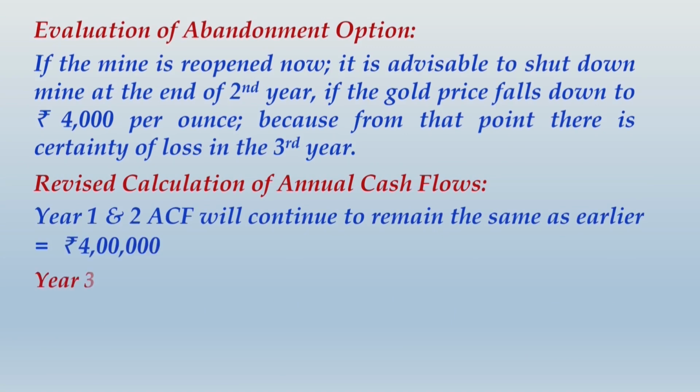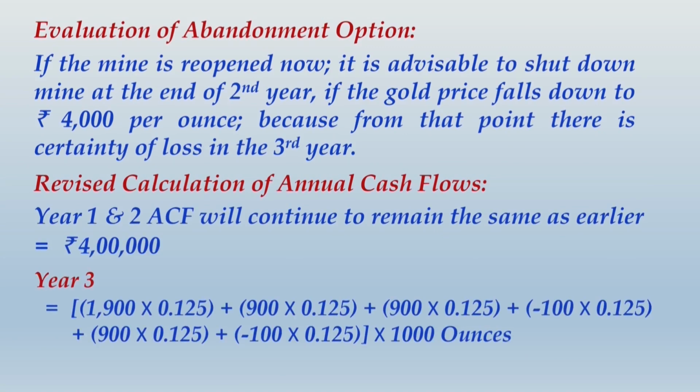and we are finding that in the third year, look at this, 1,900 was the difference between 6,500 and 4,600. Then 900 was the difference between 5,500 and 4,600. Same thing. This minus 100 came as 4,500 minus 4,600, and each profit figure, if I multiply it by its respective probability of 0.125, I will get the expected profit per ounce, multiplied by 1000 ounces.